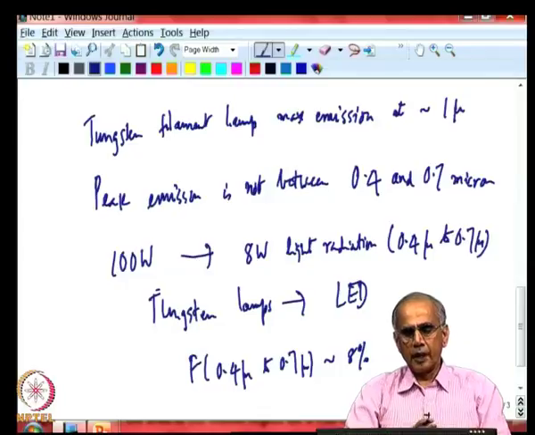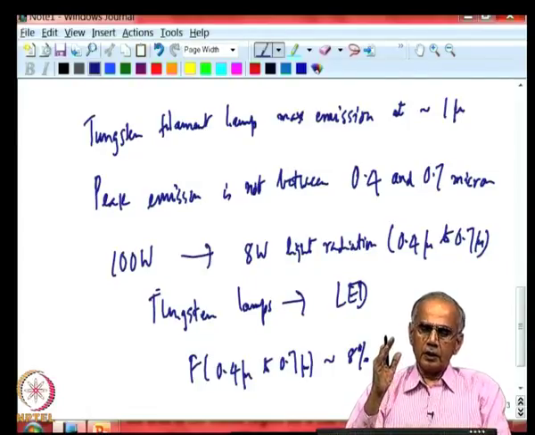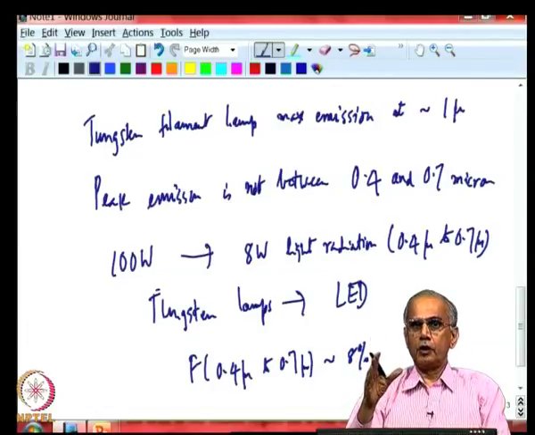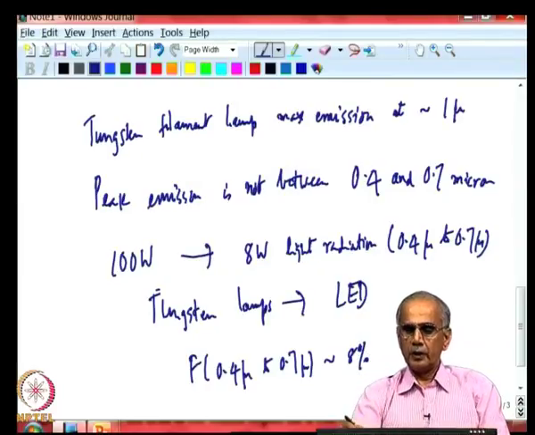So, in a hot climate, having tungsten lamp actually will add to your air conditioning load, because you are putting out more and more heat, and that heat will ultimately heat up the room unless there are ways to remove it. So, the tungsten filament lamp can never achieve high efficiency, because the fact is that it cannot go above 8%, because the temperature of the filament lamp cannot exceed 3000 Kelvin.